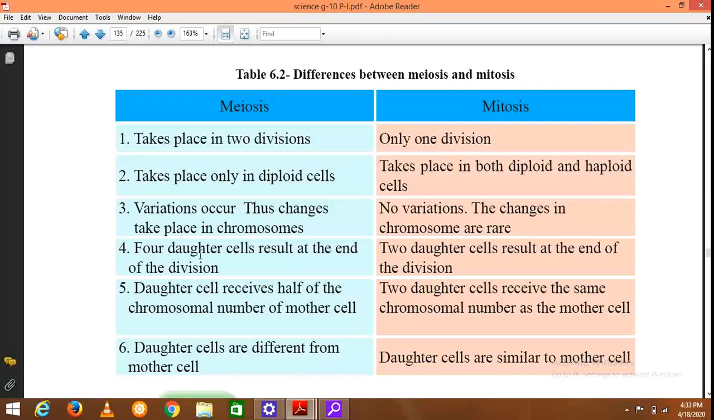Then the daughter cells are different from the mother cell in meiosis, but in mitosis daughter cells are similar to the mother cell. So this cell division is a very important process, and the theory component is also very important for you to remember. So understand properly, and you should be able to compare the two cell divisions as well. Hope you had a clear idea about cell growth and cell